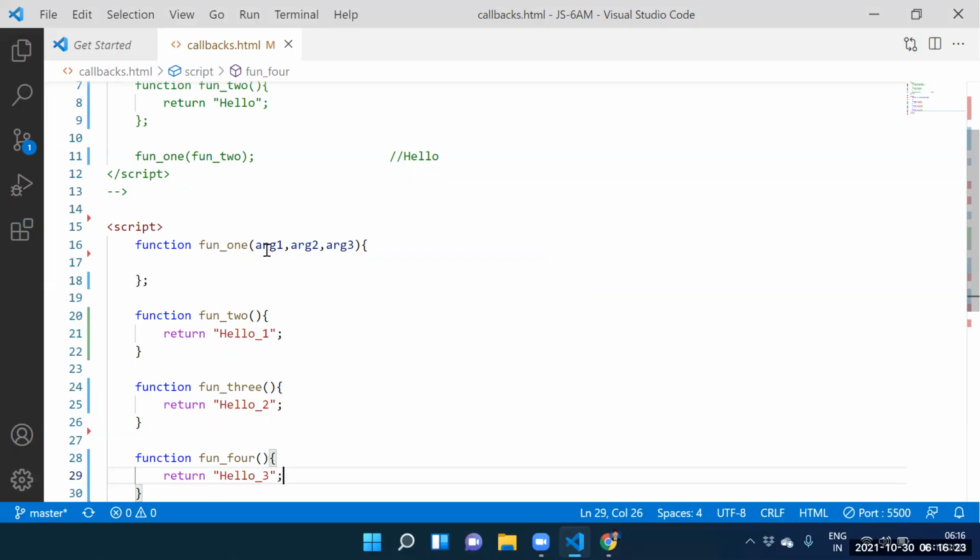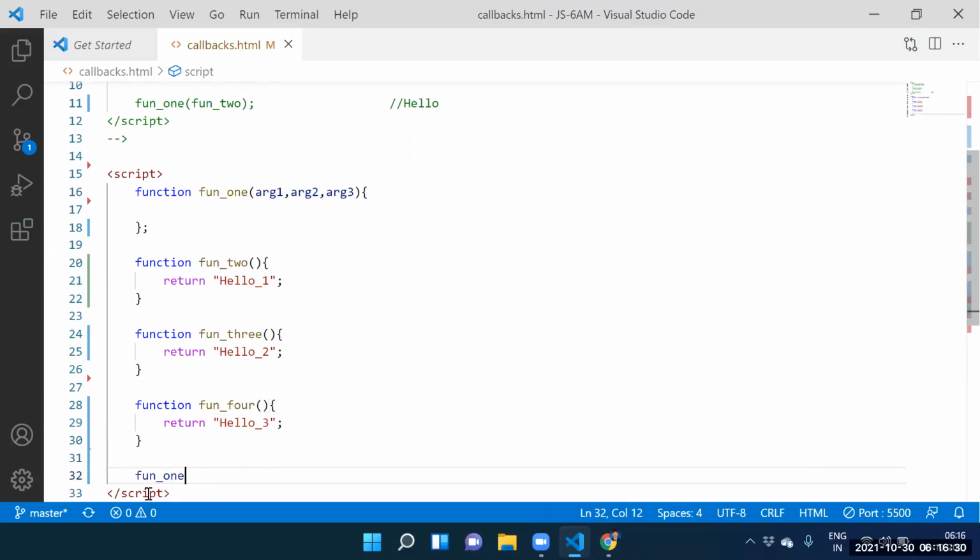Can I call function one? Yes, let me call function one. While calling function one, how many arguments do you want to supply? Three arguments: argument one, argument two, argument three. What is the first argument? Function two definition. The second argument? Function three definition. The next argument? Function four definition.